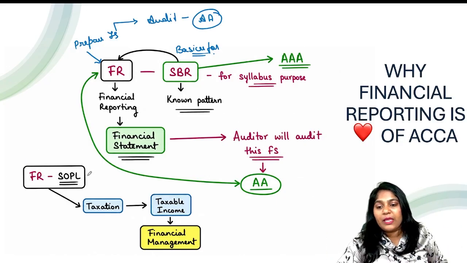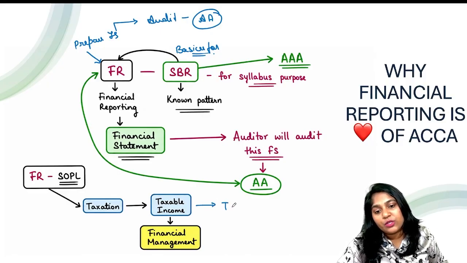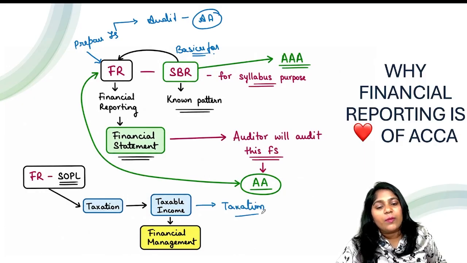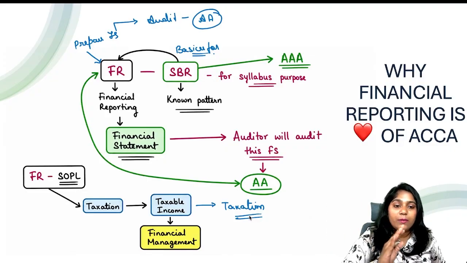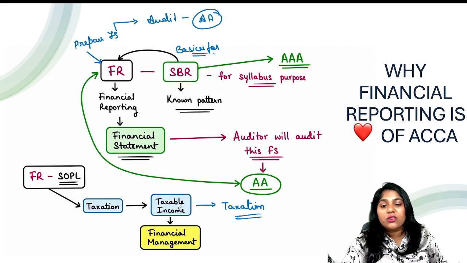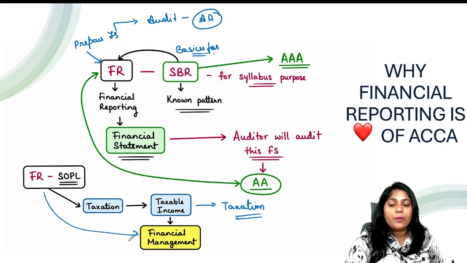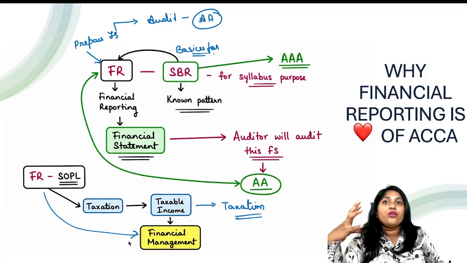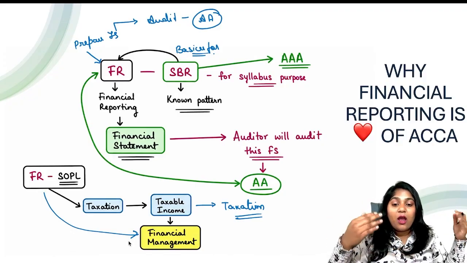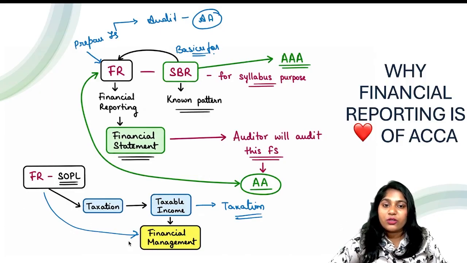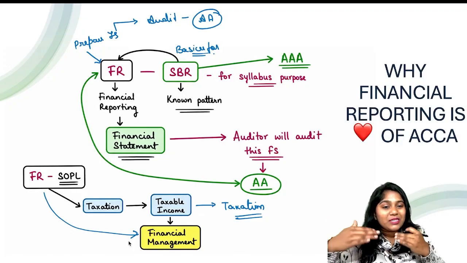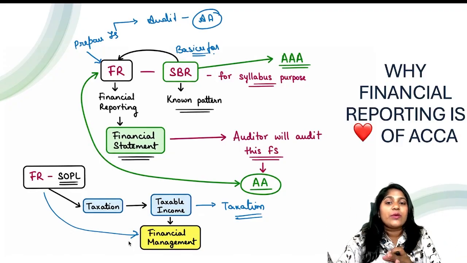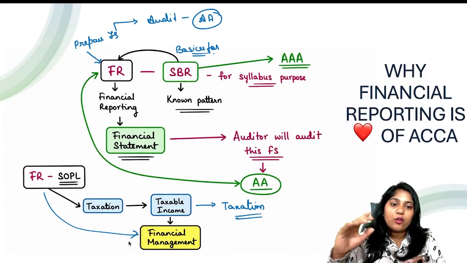Financial reporting shows the P&L, which can help you understand how taxation works. The moment you know how taxable income works, it also helps you in understanding taxation. I'm not keeping taxation as the major relation with financial reporting, because it does not play so much of a role, but a slight role. And then based on the additional information, it can also help you in financial management. For example, if you don't know what equity is, how do you know how equity works in real life, which is taught to you in financial management? So it is connected to most of the subjects, and it plays as a core basics for a lot of you guys. That's why I call financial reporting the heart of ACCA.